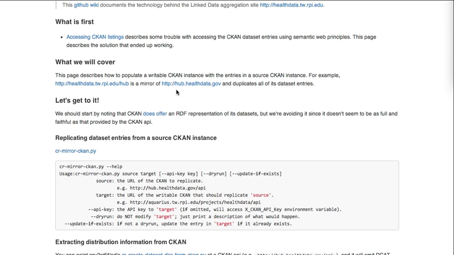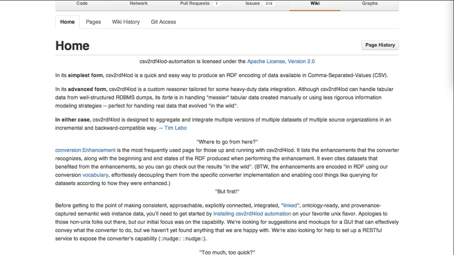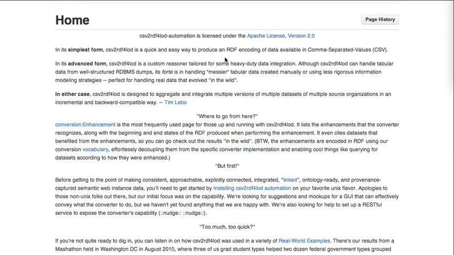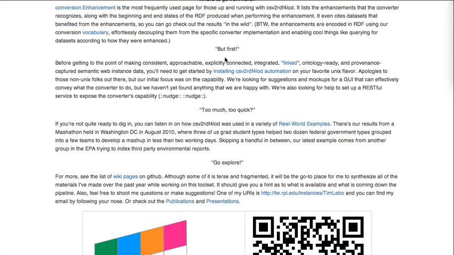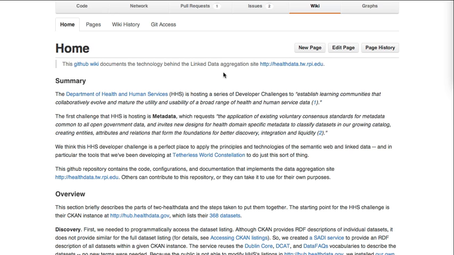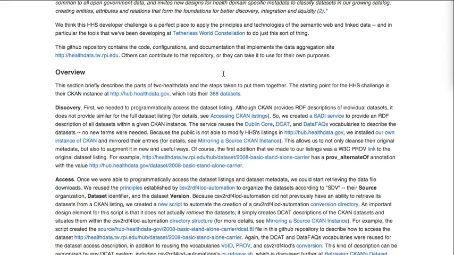We reused the principles established by our conversion tool, otherwise known as CSV2RDF4LOD automation, which is developed in-house in the TWC lab, to organize the datasets according to SDV: their source organization, dataset identifier, and the dataset version. Here is the information on how to download and use the conversion tool for yourself if anyone is interested. Also, detailed project documentation can be found on our GitHub, which looks like this.